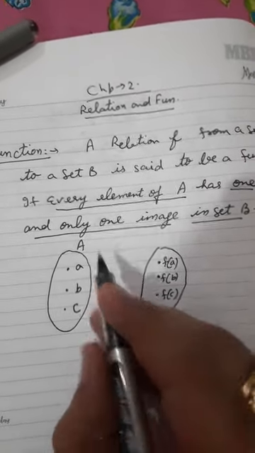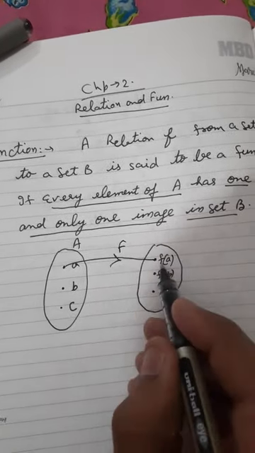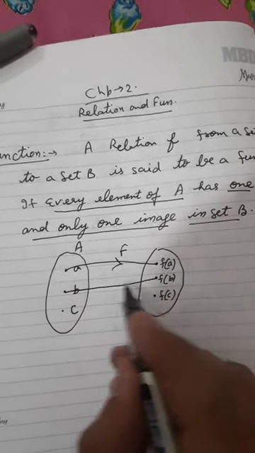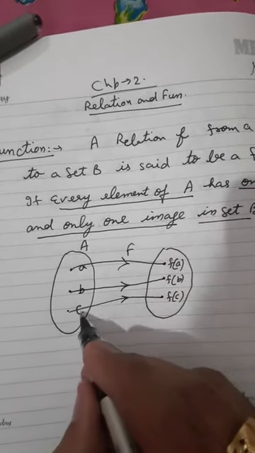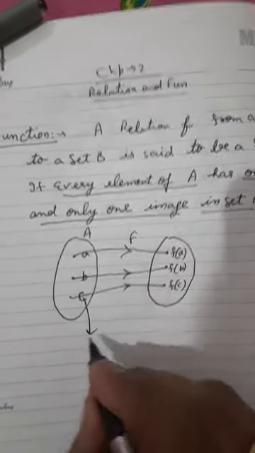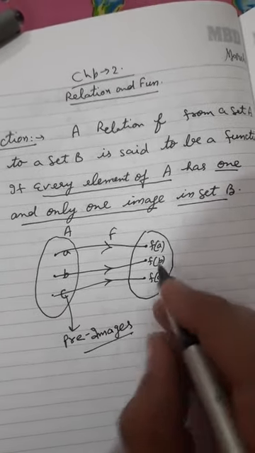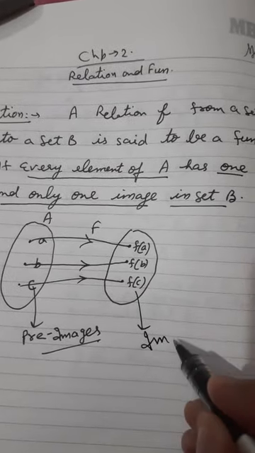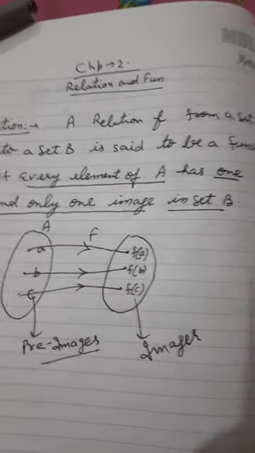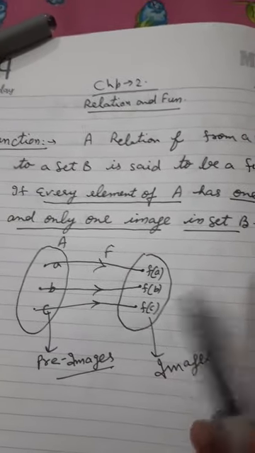These elements a function with f(a), b function with f(b), c function with f(c). Now these are pre-images, and these are images.